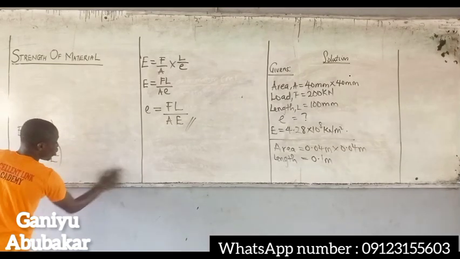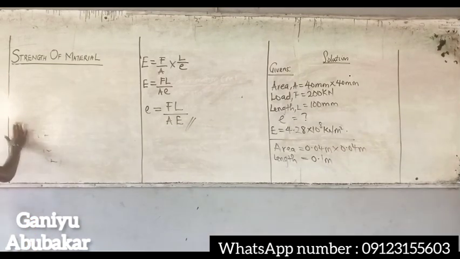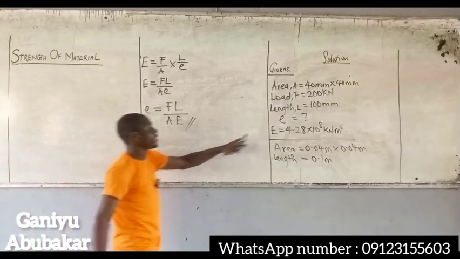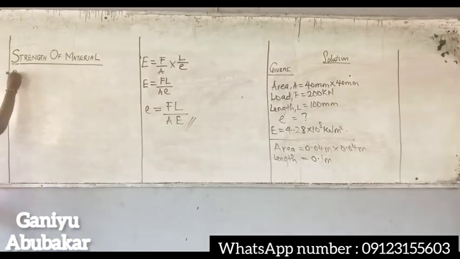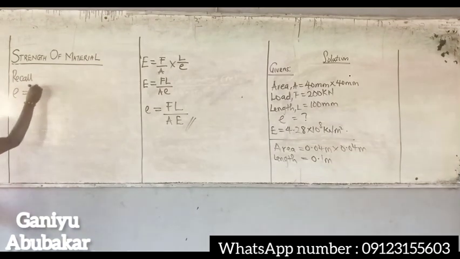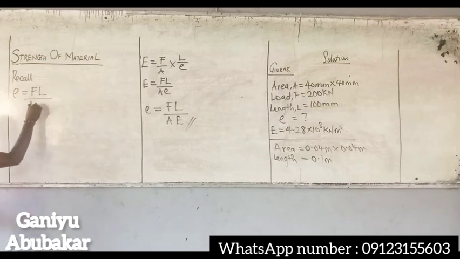At this point, I'll recall the formula. I'm just calculating for what? Shortening length, extension E. So recall that we said E is equal to what? Fn over AE, right?